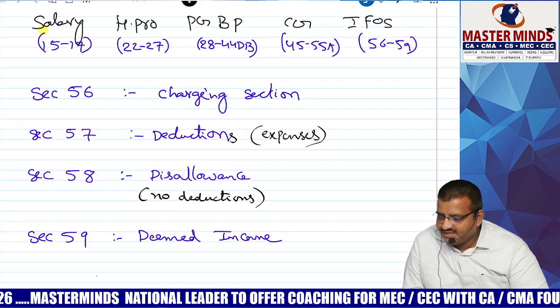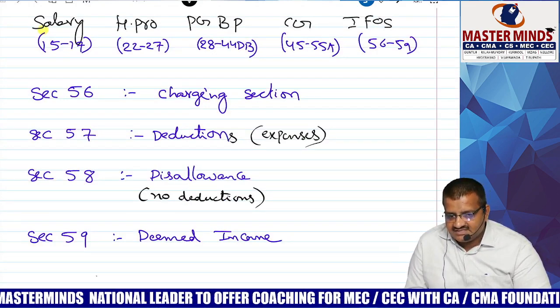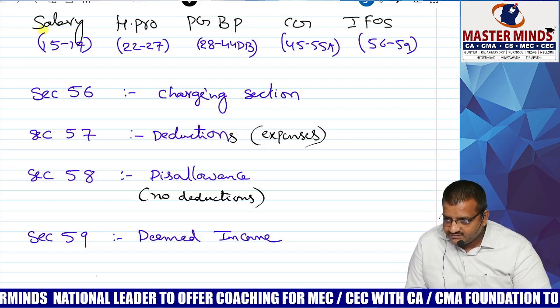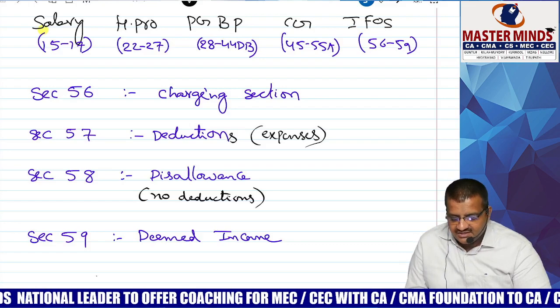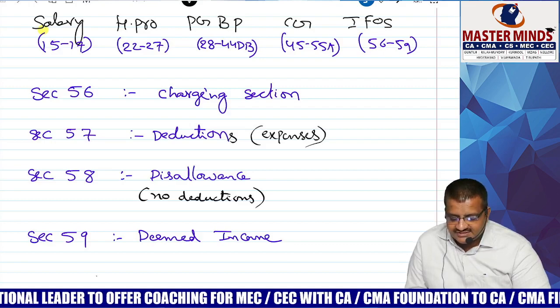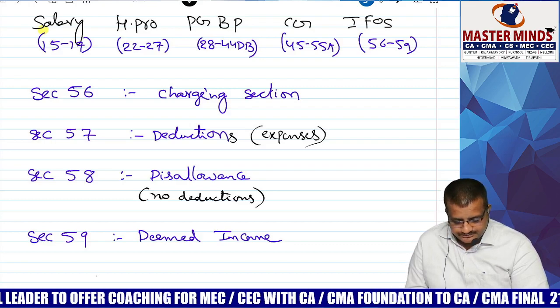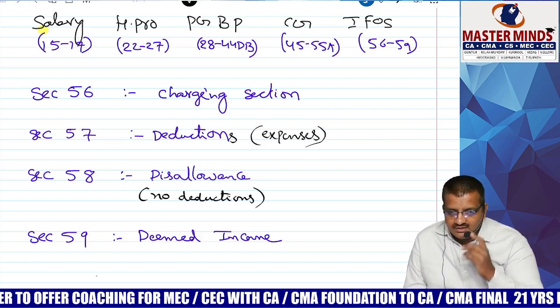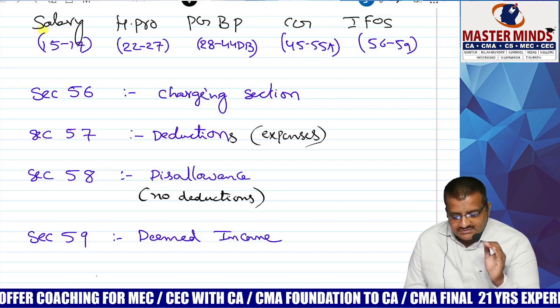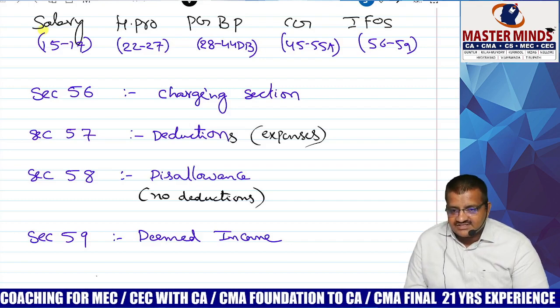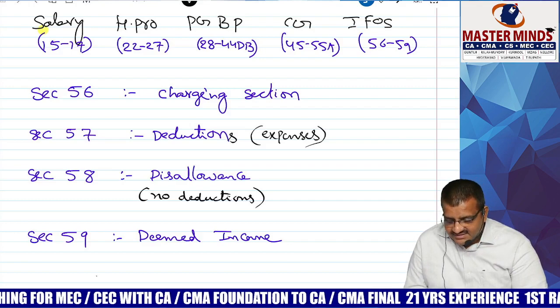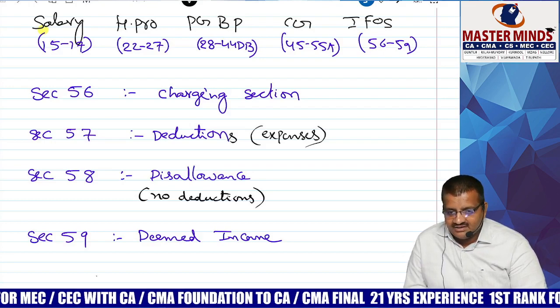I repeat: 56 charging section, 57 deductions, 58 no deductions, 59 deemed income. Let me start. First one, 56 charging section. All of you, please listen carefully. Don't write anything. Pen down and follow.